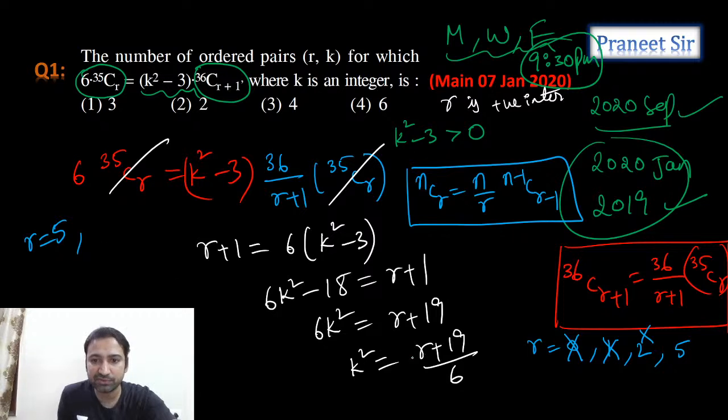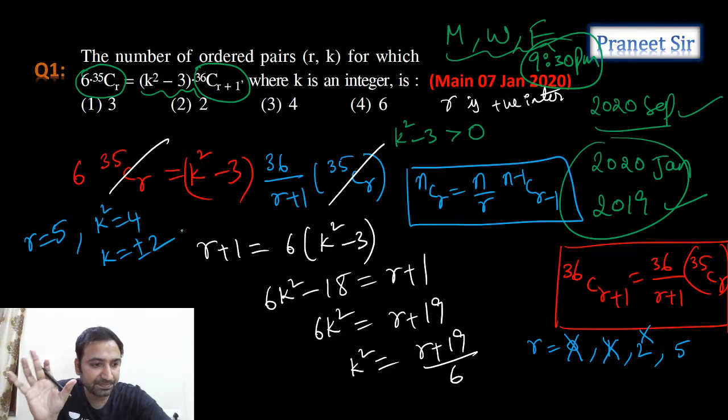If you take R is equal to 5 and substitute here, 19 plus 5, 24 by 6. K square is equal to 4 we are getting. That means K is equal to plus or minus 2. Correct? Yes. We're getting 5 comma 2 and 5 comma minus 2. Two values we got. Same way, what is the other value for R, guys?